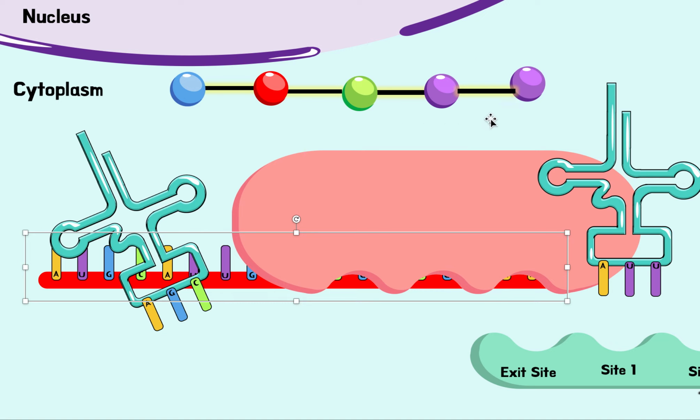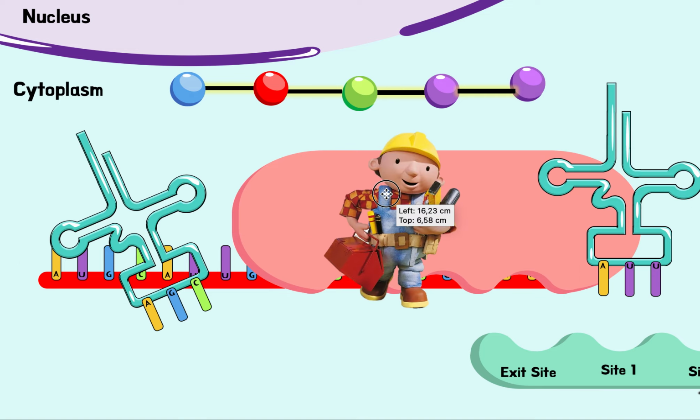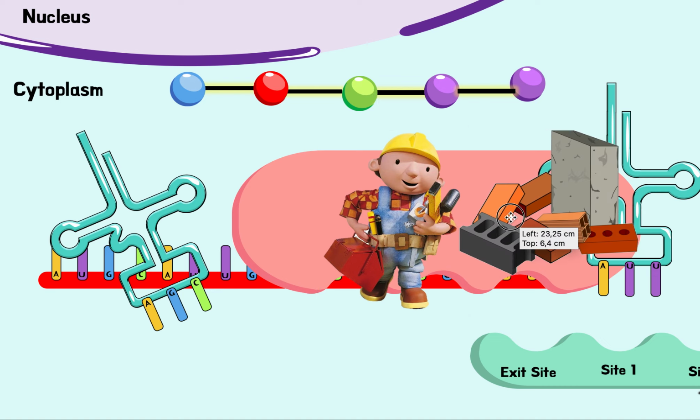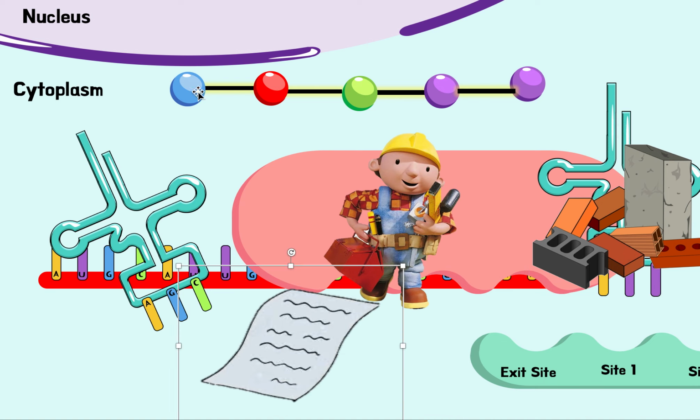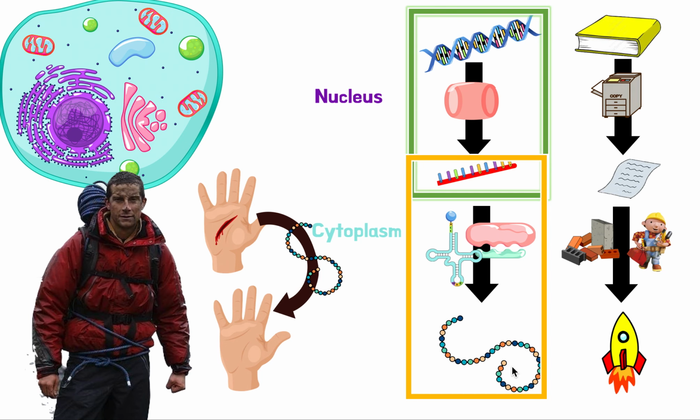So just to clarify real quick again, the ribosome behaves like Bob the Builder. He is the thing that is going to build this protein. tRNA behaves like the materials. It brings the amino acids. And remember, mRNA here behaves as the paper, the little code that causes this protein to be made in this way. And this protein is what? This protein behaves as our rocket ship, the final target, right? The final target. So coming back to here, now it makes more sense, right? Now it makes sense, this whole process.